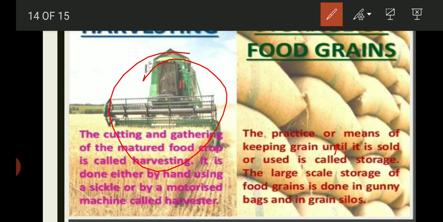And the dried food grains are stored in suitable storage. Generally, farmers store their grains in jute bags or in metallic bins. On a commercial scale, food grains are stored in gunny bags in granaries or in grain silos. The grain silos are big and tall cylindrical structures. They store different stocks of food items at different